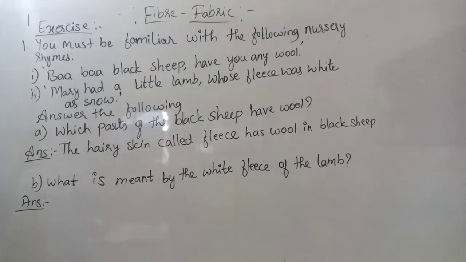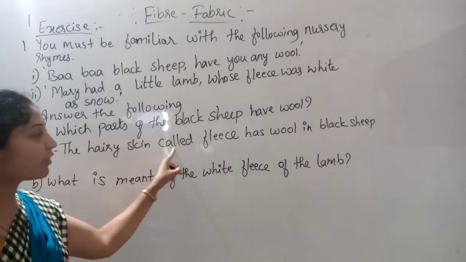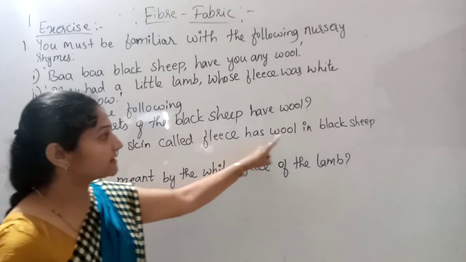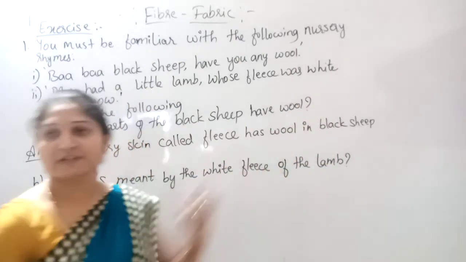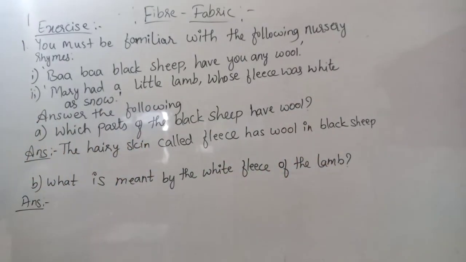Okay. What is the first answer? The hairy skin called fleece has wool in black sheep. Right? Okay, then come to the second question.